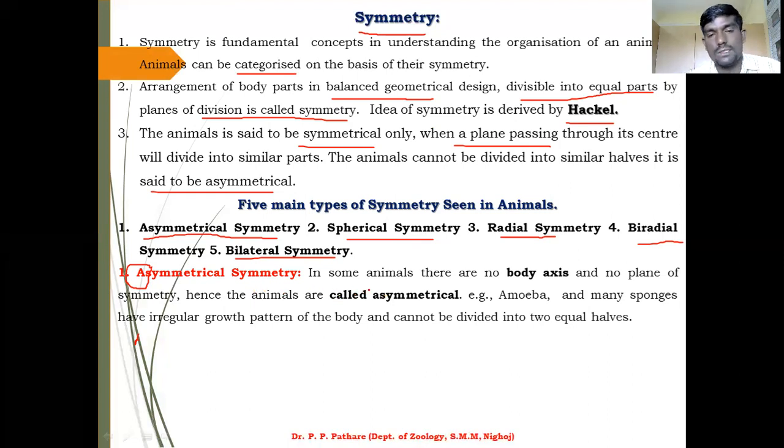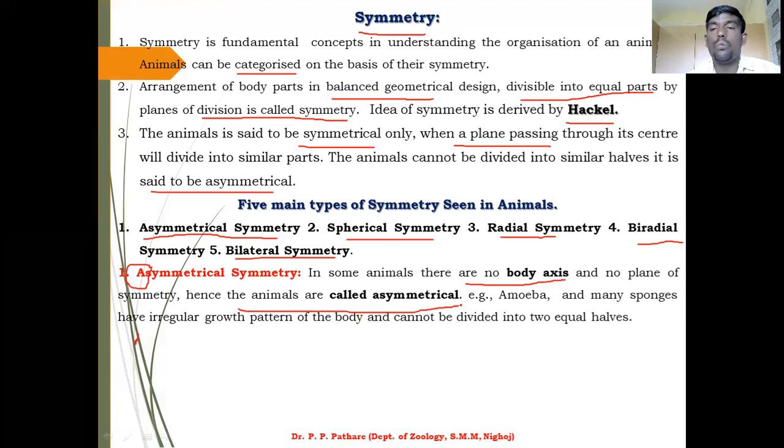In some animals, there is no body axis. I already gave the information on what asymmetry is. That is the reason: there is no body axis and no plane of symmetry. Hence, the animals are called asymmetrical animals.